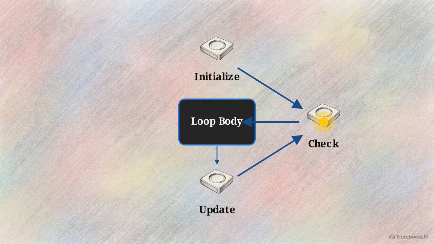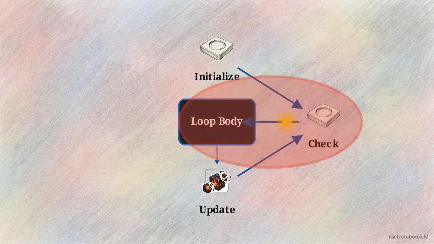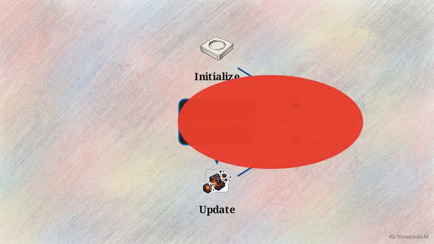Operating a while loop requires 3 mechanical steps: initialize the variable, check the condition, and execute the update. If the update step is omitted or mathematically flawed, the Boolean expression will never evaluate to false. This causes the machine to become trapped in an infinite loop.